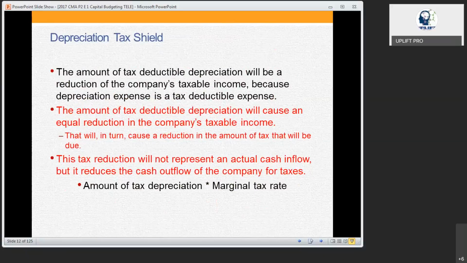To calculate the tax shield, the formula is the total depreciation amount into the tax rate. That's going to become the tax shield. So depreciation tax shield is nothing but the depreciation amount into the tax percentage, right?